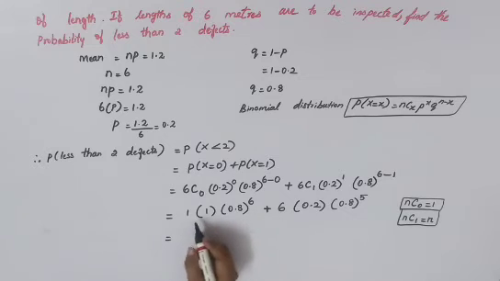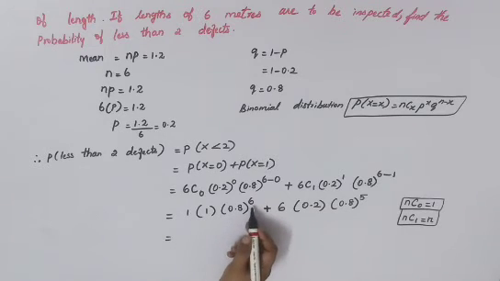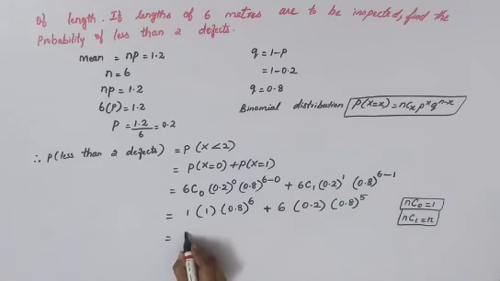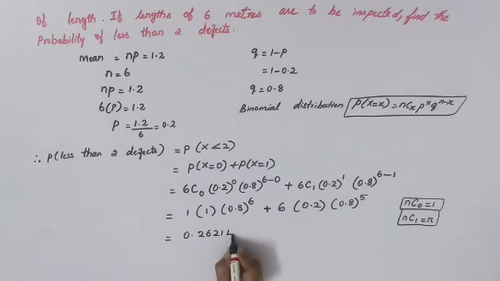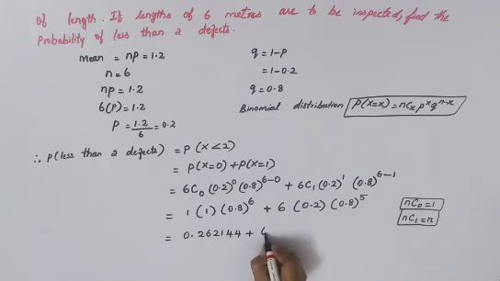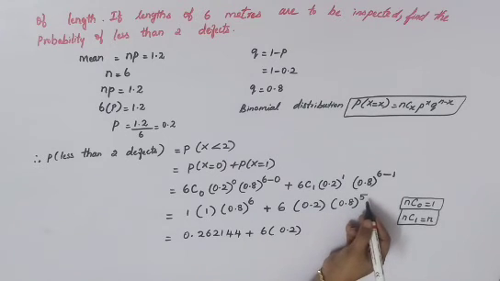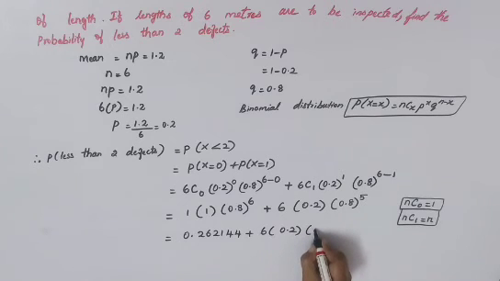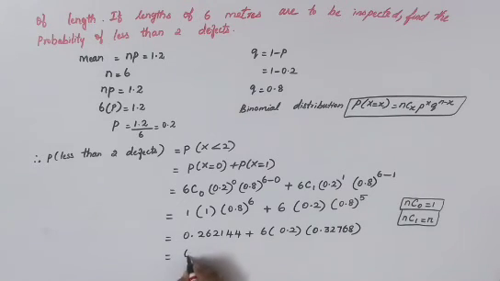So now going to your solving. 1 into 0.8 power 6. So you'll have to multiply your 0.8 6 times. Your answer will be 0.262144. You can use your calculator. Plus, now multiplying 6 into this 0.2 as it is, 0.8 the whole power 5. 0.8 you have to multiply 5 times. So if you multiply, your answer will be 0.32768.